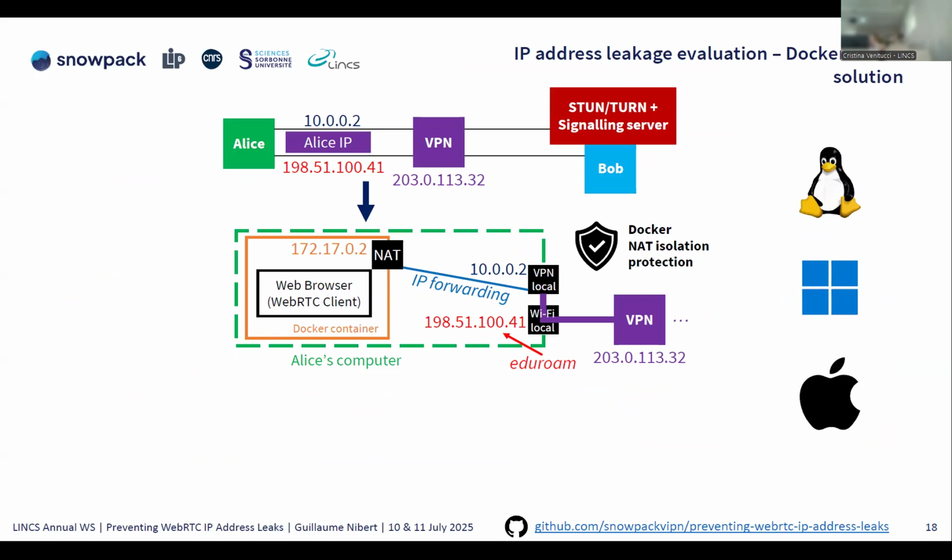What happens with our solution? Basically, we are just recreating a NAT where we are in a network which doesn't provide a NAT. So our web browser is now containerized in a Docker container and has a Docker NAT IP address. And so whatever the mode used, if you are connected through a VPN, thanks to the STUN server, you will get a VPN IP address. And then when you send the list of local network interface IP addresses, you will get only a Docker IP address, which is far less sensitive than an eduroam IP address plus a VPN IP address.